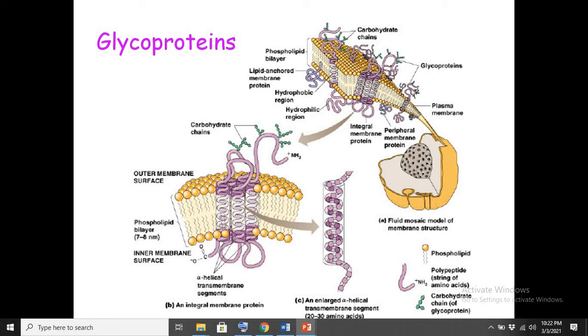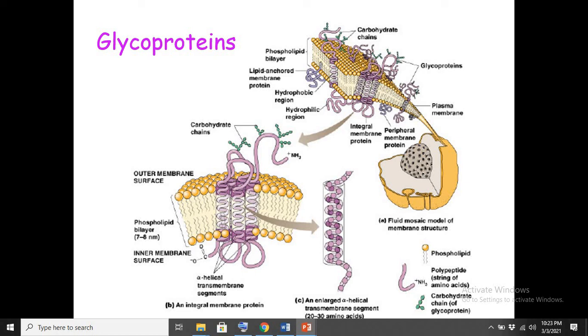So what is a glycoprotein? Actually, a glycoprotein is the combination of a protein with a carbohydrate molecule. And why is this glycoprotein important? Because glycoproteins act as receptors for different pathogens or other molecules in the body. Glycoproteins can be recognized by other molecules in our body and then initiate different signaling mechanisms.